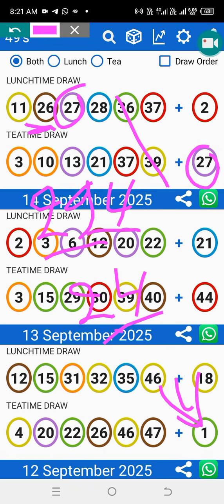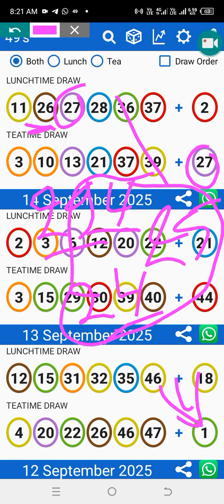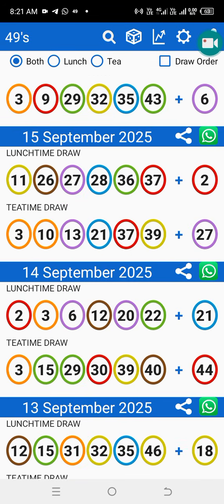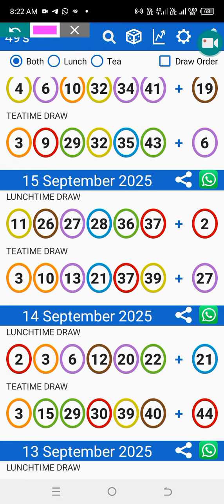Then the missing number will be 24, 49, right? And our 25. Remember, so now we remain with 25 because the 27 already dropped. So where is 29? 24, and we have also 45 missing. Things like that, guys. You keep the numbers of the previous days' calculations which were clear. Then let's go.